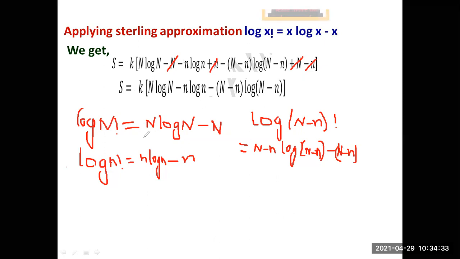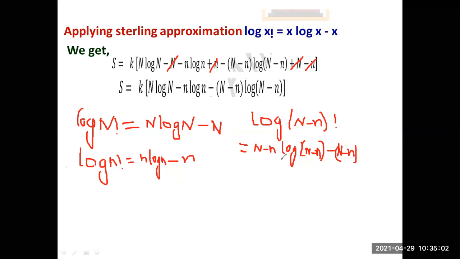I've shown you the log x factorial. So instead of x, what I've written here is capital N. So what will we get? Log N factorial is equal to N log N minus N. And here log small n factorial, which is given as n log n minus small n. And here log of capital N minus small n factorial, which is given as capital N minus small n log of capital N minus small n, minus of capital N minus small n. So you see, this is the expansion what I've done.